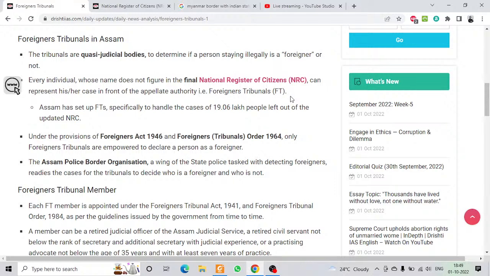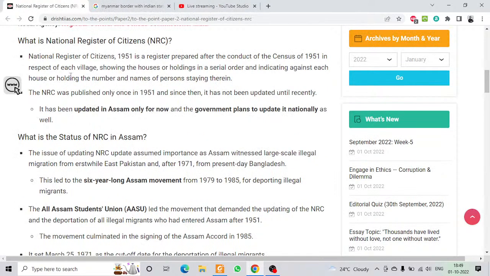So basically, if your name is not there in the National Register of Citizens, then you will be treated as a foreigner. If your name is not there and you feel that you are a citizen of India, you can file an appeal against that, and you can establish your documents there to establish your citizenship. Now, what is the National Register?